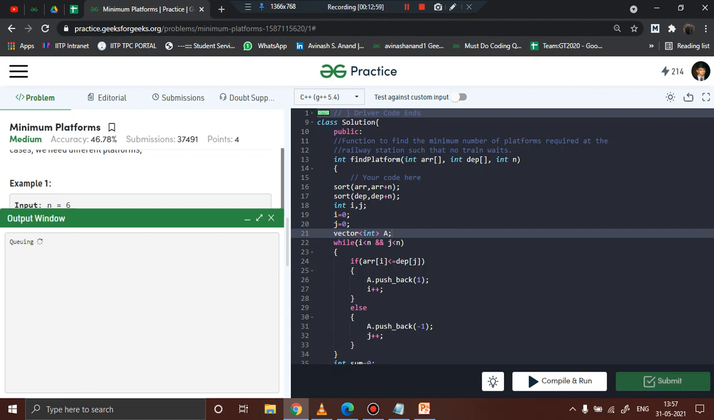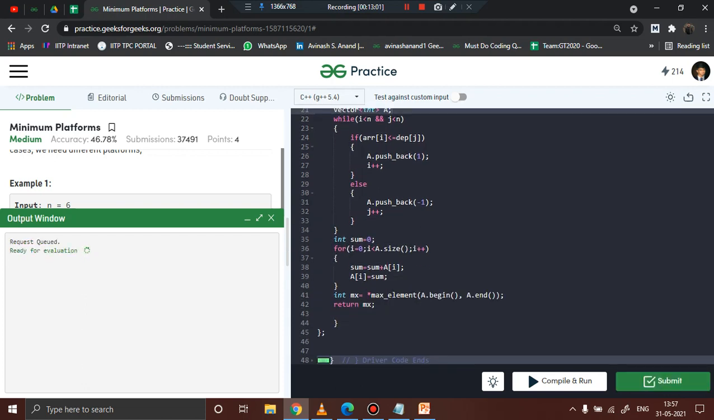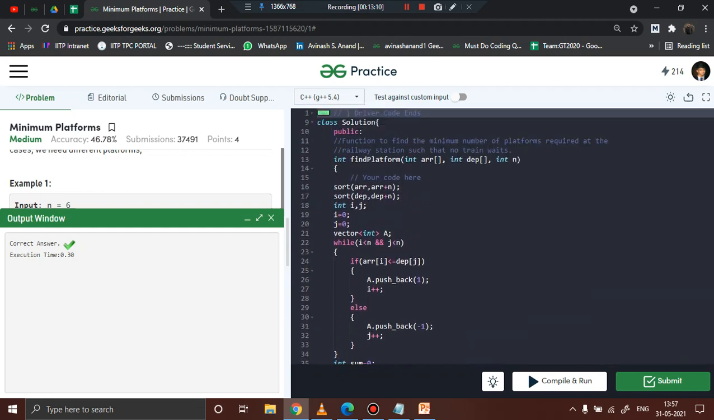So 3 is correct, and let us see the output. Yeah, so the program works fine, and you see this is how we can solve this particular problem of finding the minimum number of platforms required, so that no train has to wait for the others. I hope you got a good intuition about how the problem can actually be solved.